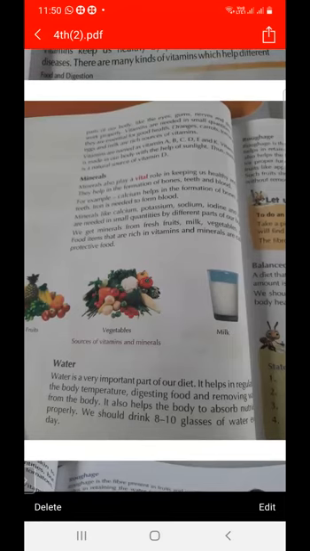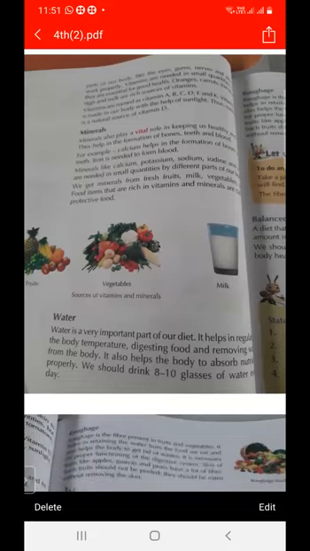Vitamins and minerals are needed in very small quantities. There are so many kinds of minerals, such as calcium, potassium, sodium, and iodine. And how can we get these minerals? We can get these minerals from fresh fruits, from milk, and from vegetables. So they are also called protective food.